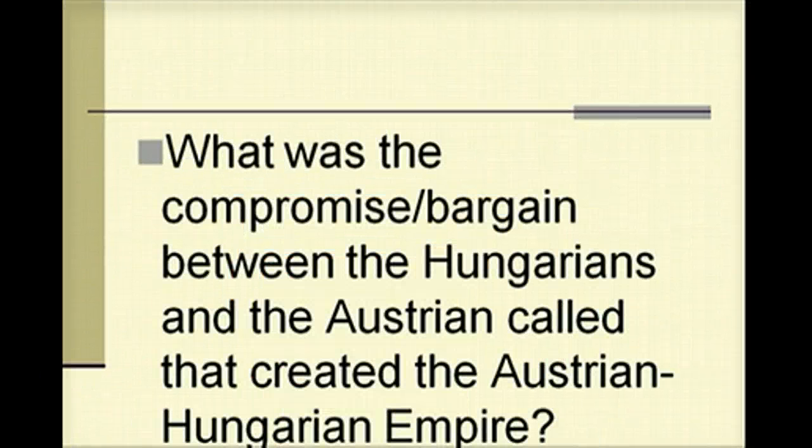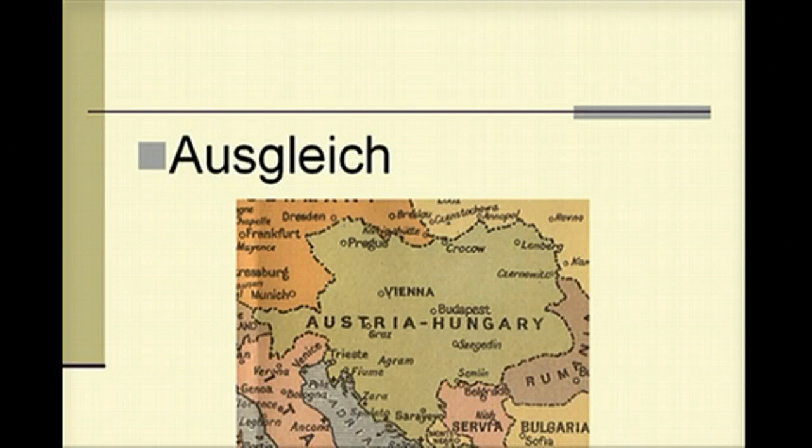Sorry, that went quick there. What was the compromise bargain between the Hungarians and the Austrians called that created the Austro-Hungarian Empire? So the last part of our lecture 7.1. The Ausgleich, or compromise. Ausgleich, or compromise.